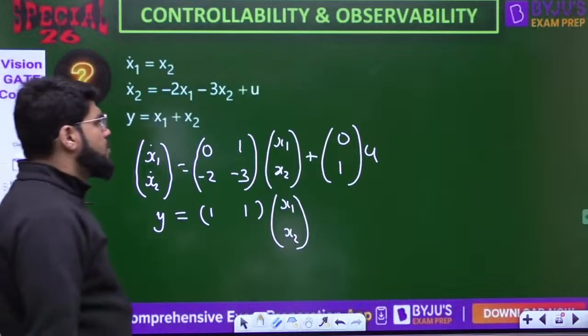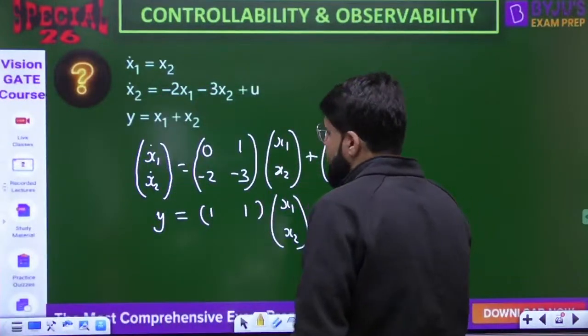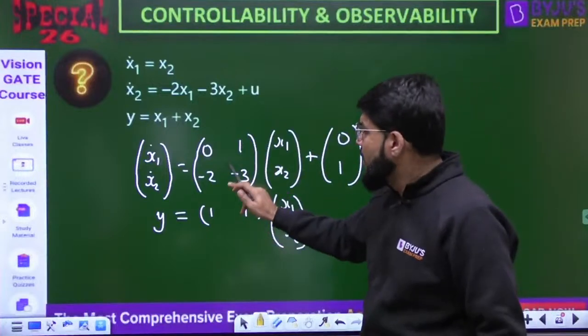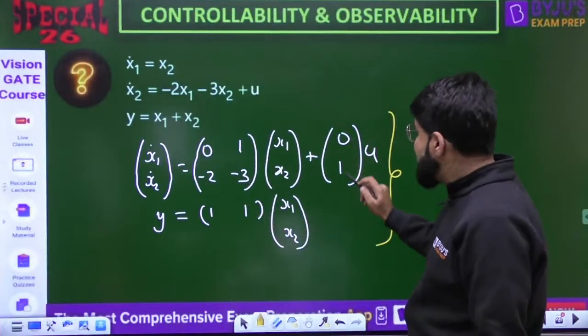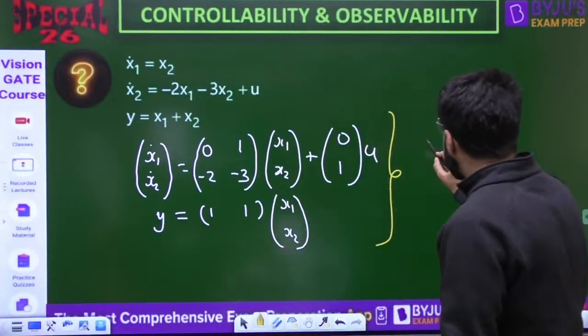Okay, chalo. Now, dear, is this again the CCF model? Please tell me. Look into it, dear. 0, 1, minus A0, minus A1, plus 0, B, U. Y equal to C0, C1. Perfect, perfect, perfect. This is CCF.